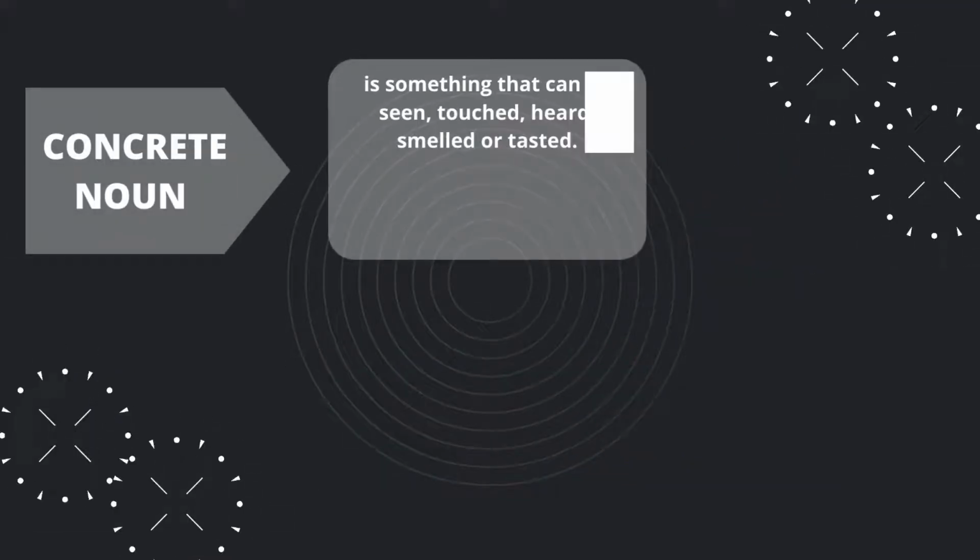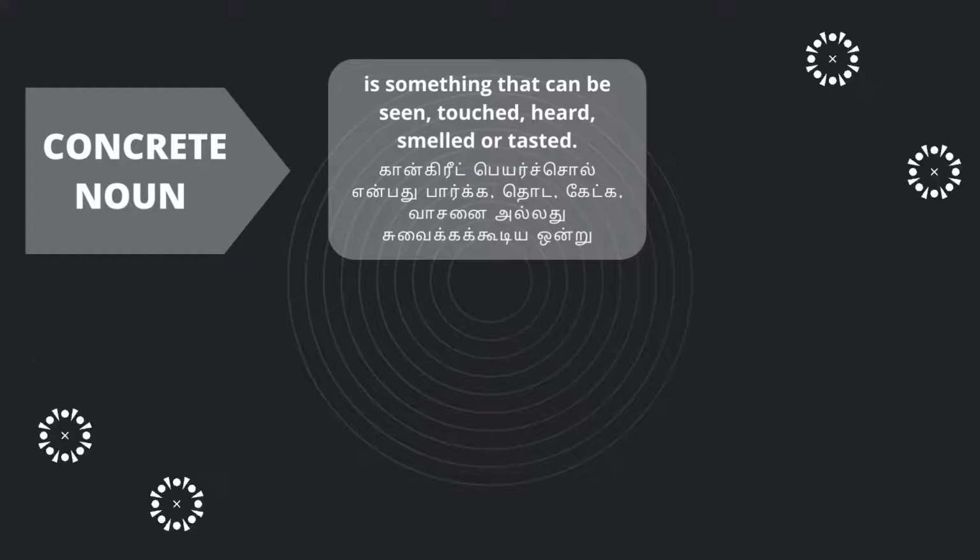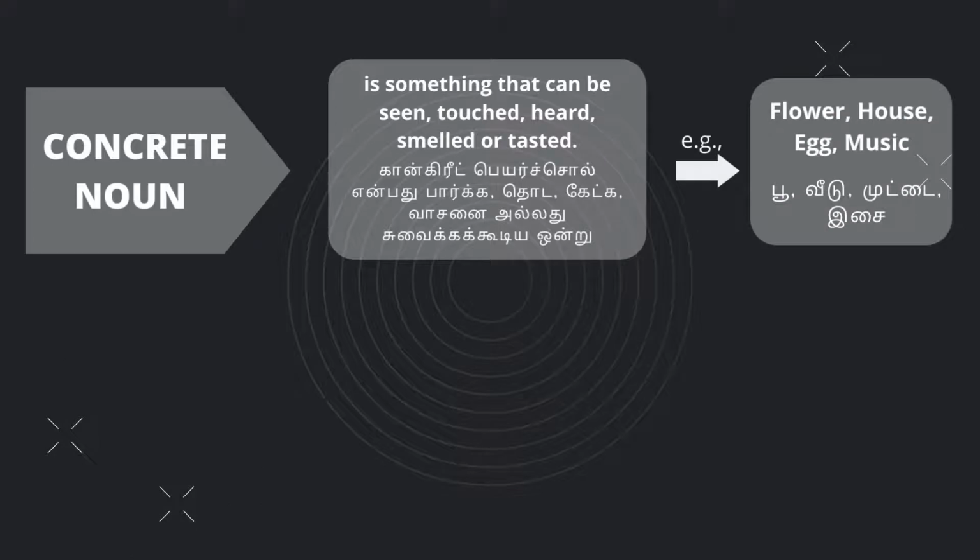A concrete noun is something that we can see, touch, hear, smell or taste. For example, flower, house, egg, music.